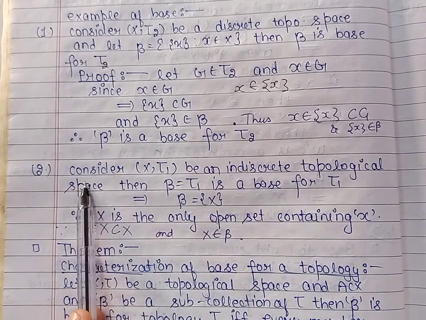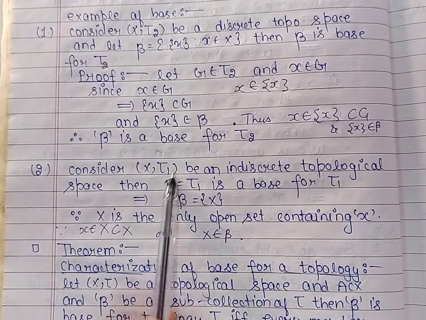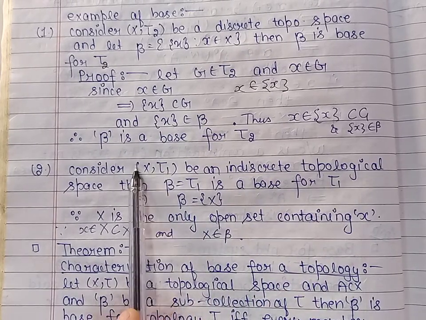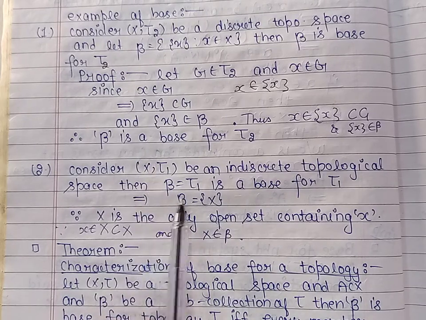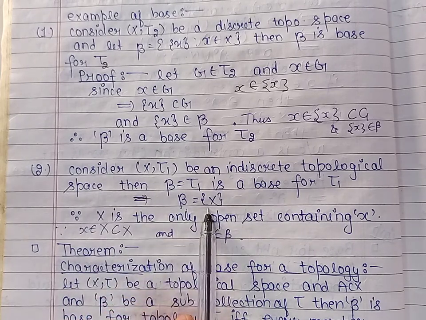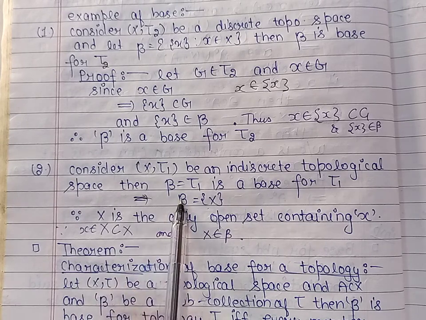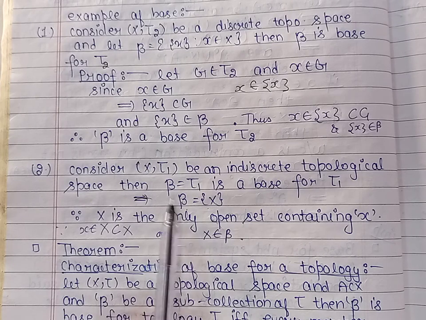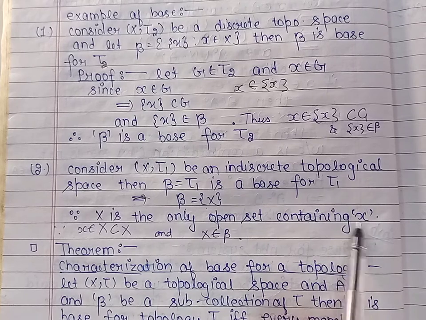Let us see one more example, in the indiscrete topological space. The indiscrete topology consists of the members phi and the set X, and if we take a collection beta which consists of the whole space X, then this beta is a base for this topology, because here X is the only open set which contains the element x.